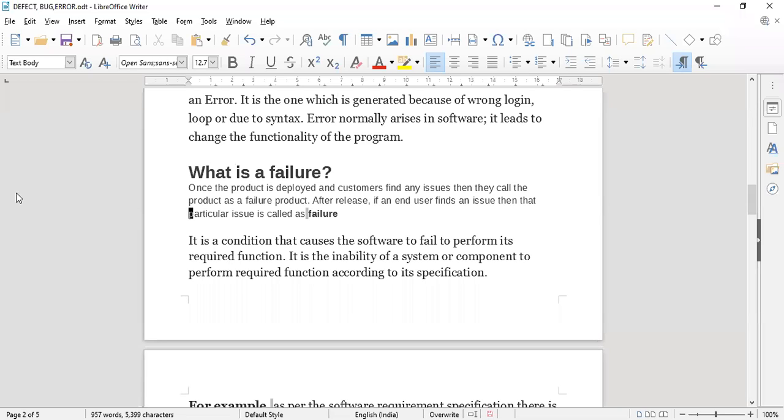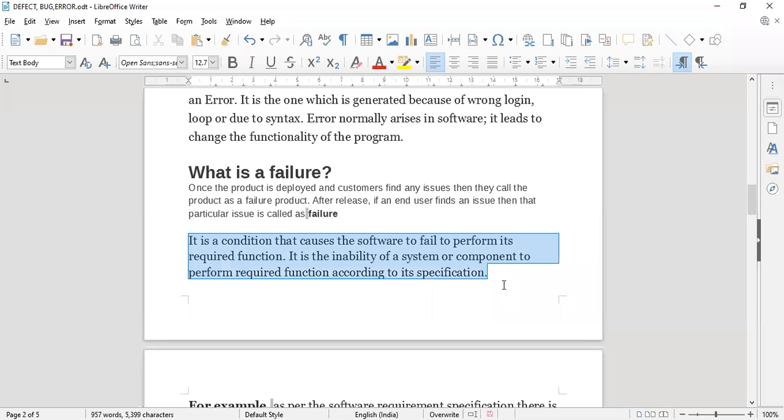And if the end user is not satisfied with this software, or any small expectation is not covered in our product, at that time it is called a failure. It is a condition that causes the software to fail to perform its required function. It is an inability of a system or component to perform a required function according to its specification.